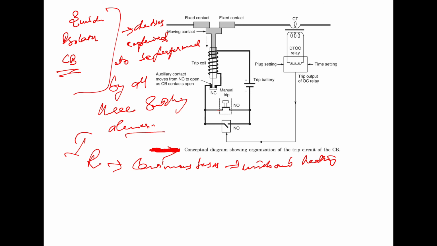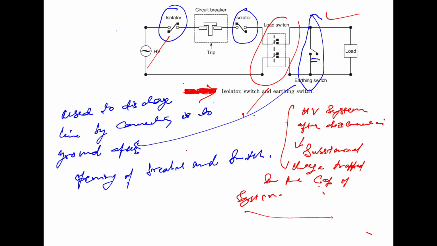Now the figure here shows the connection of circuit breaker, isolator, switch and earthing switch in the high voltage system. Here we will have the circuit breaker, here we will have the two isolators, here we will have the switch, and here we will have the earthing switch.